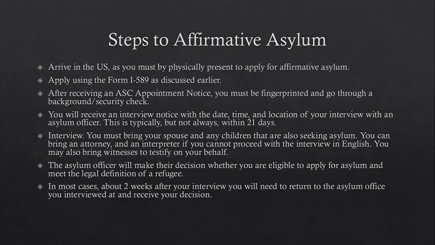After that appointment, you would receive an interview notice with a date, time, and location for your interview with an asylum officer. This is typically, but not always, within 21 days. For the interview, you must bring your spouse and any children that are also seeking asylum with you. You can bring an attorney, and you must bring an interpreter if you cannot proceed with the interview in English. You can also bring witnesses to testify on your behalf.